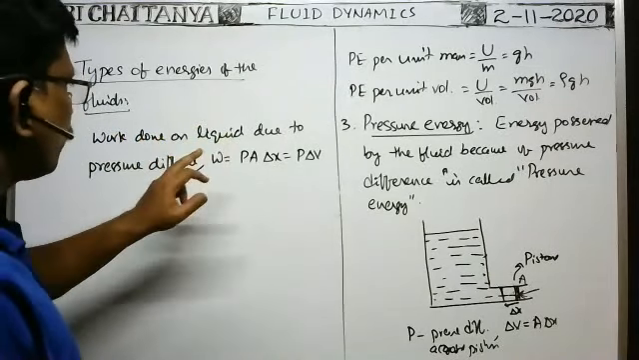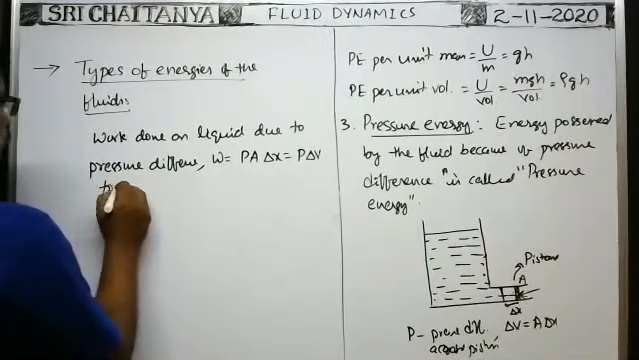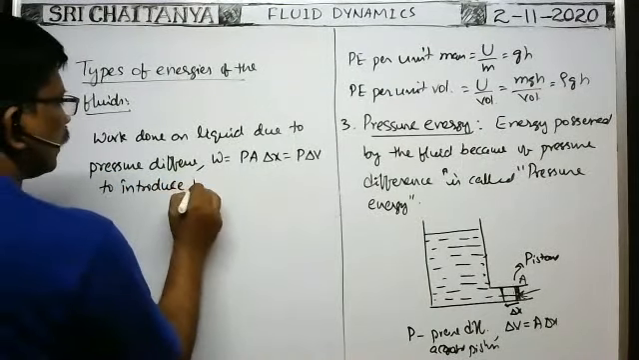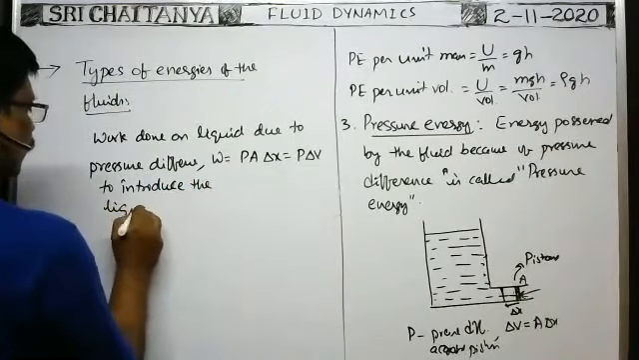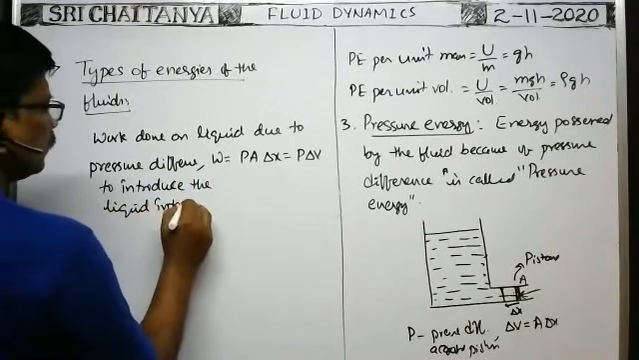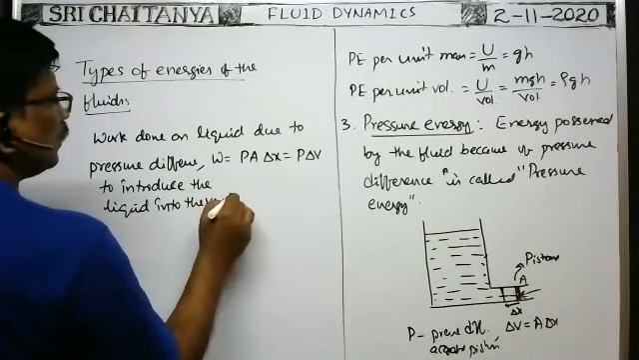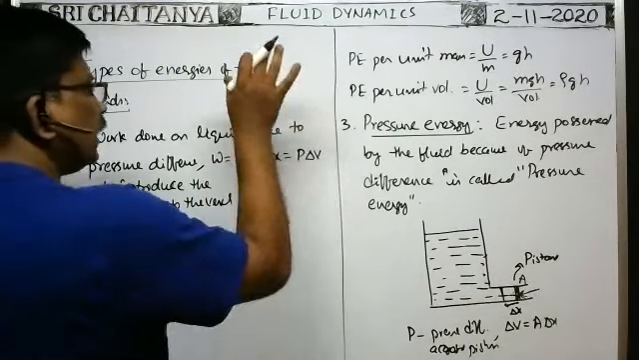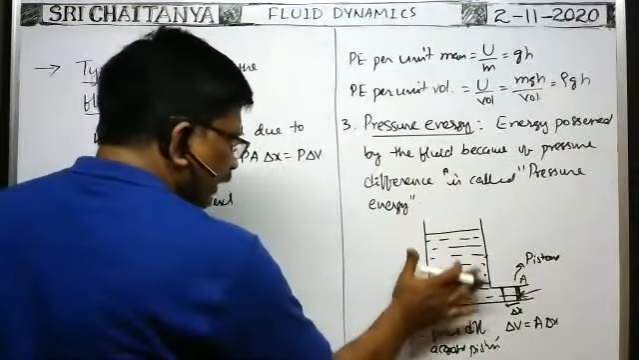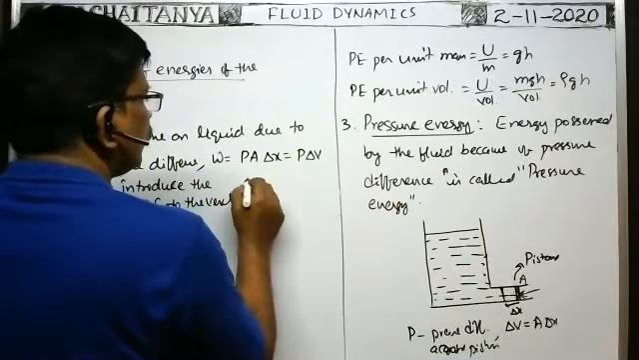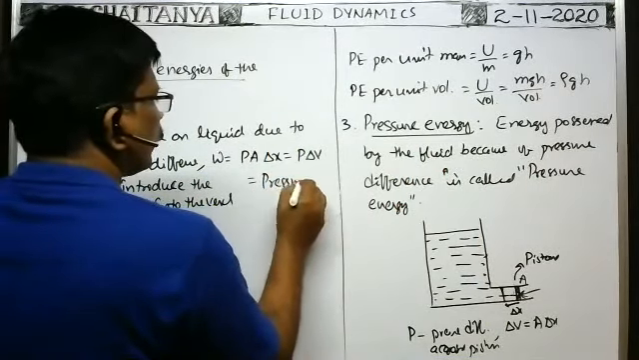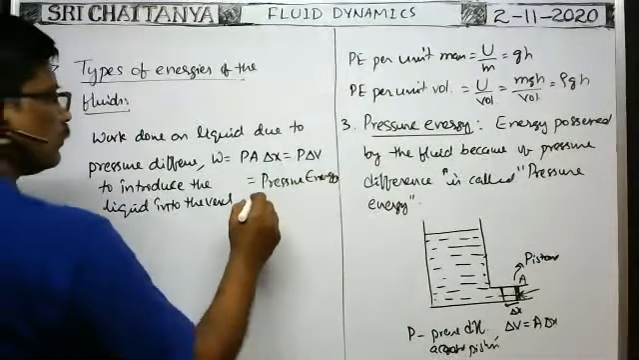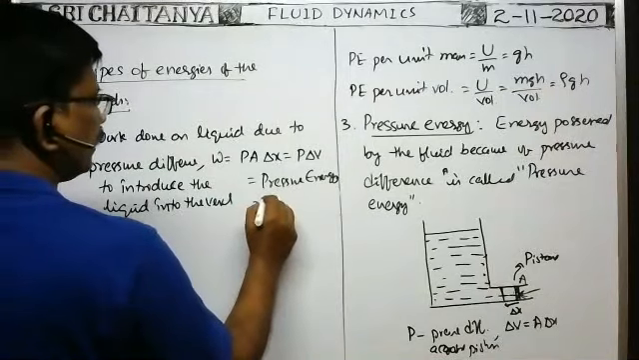Work done on the liquid due to pressure difference to introduce it into the vessel is equal to this one. This work done is stored in the liquid that is introduced into the vessel as pressure energy. That's why this is equal to pressure energy. Say that pressure energy is EP.